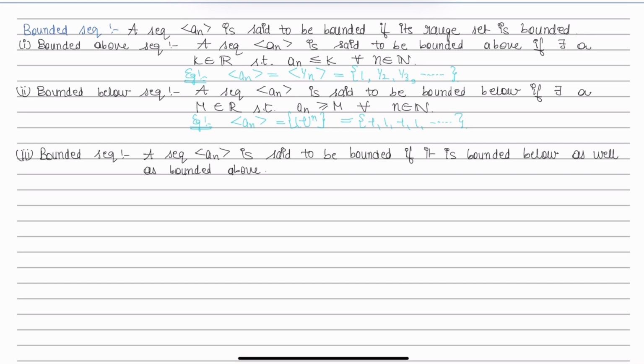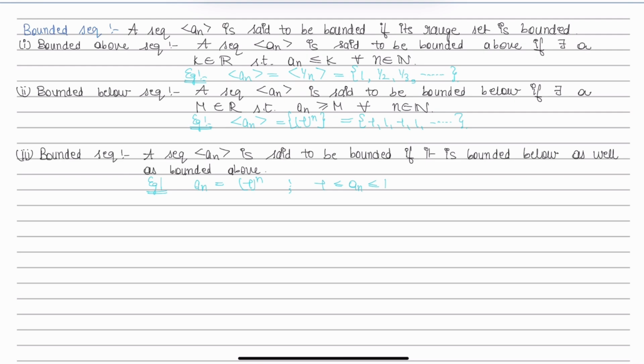For example, an is equals to minus 1 to the power n. Here each term of the sequence is between minus 1 and 1. So this sequence is bounded below as well as bounded above. So an is a bounded sequence.